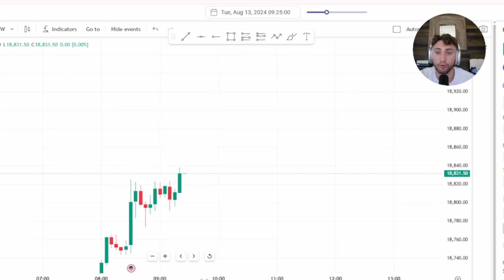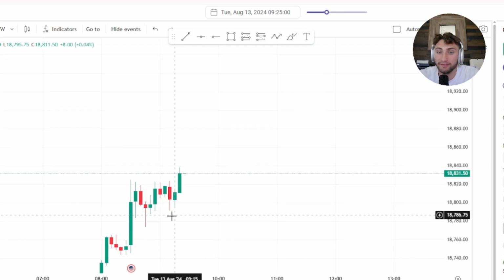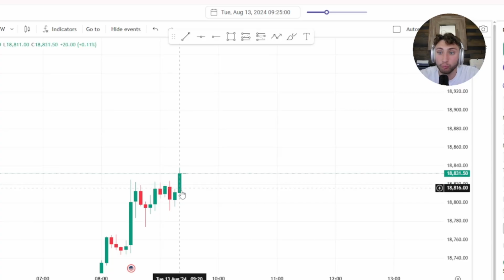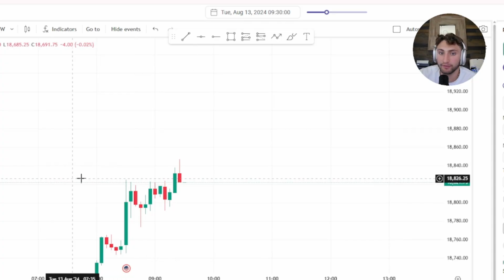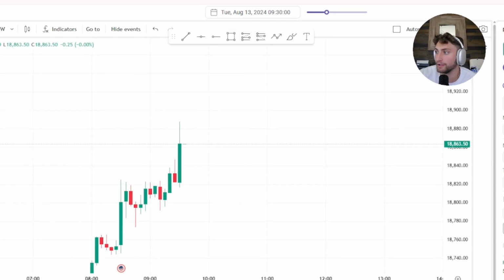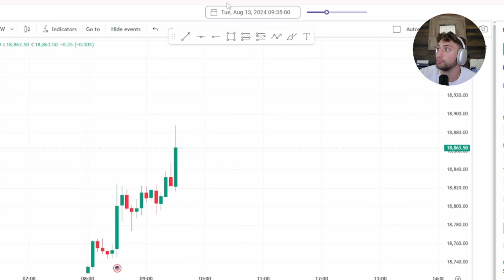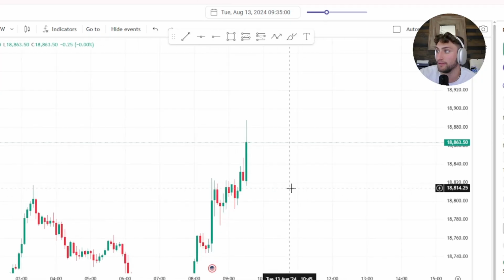And I want to point out that these can be done on any time frame. Whether it's the 15-minute ORB, you mark out that first 15-minute candle. You can enter on any time frame, really, if it fits your strategy. Same thing here. The ORB strategy, I entered on the 1 minute. This one, I'm going to be trading the 5-minute. Whatever works for you, do so. So already here, we get the 9:30 candle right here, and boom. A huge move to the upside there. Yeah, that's a great move.